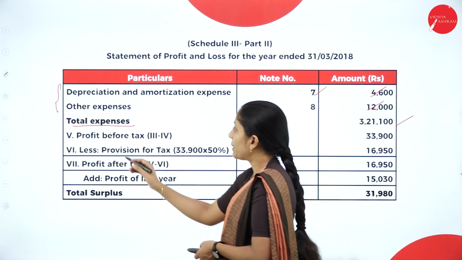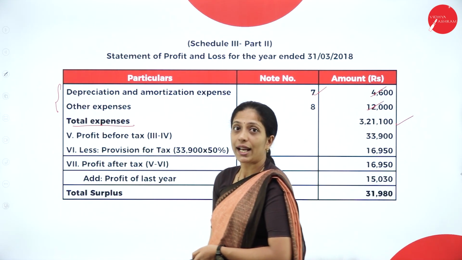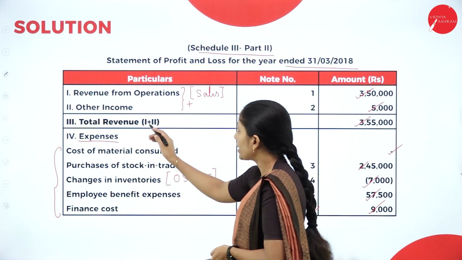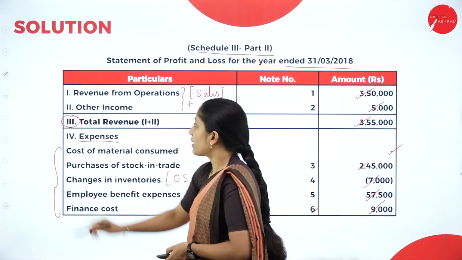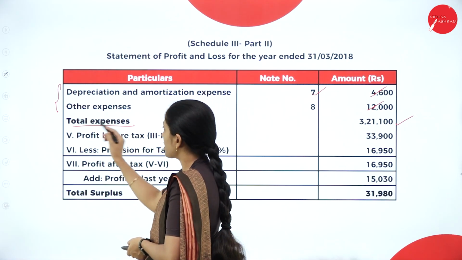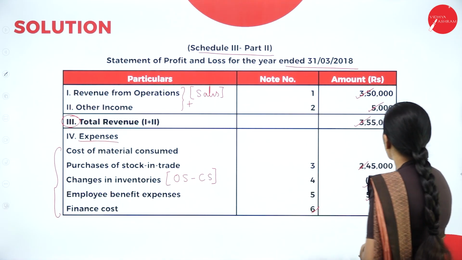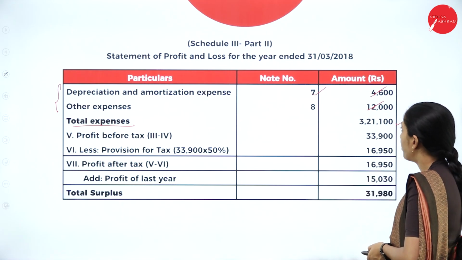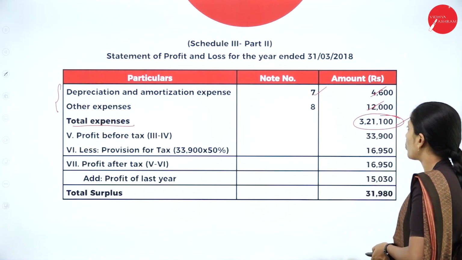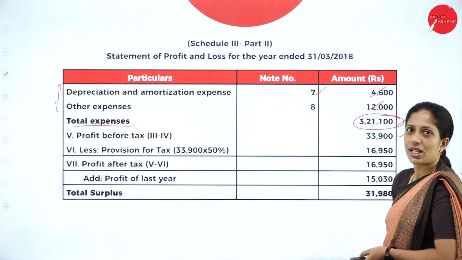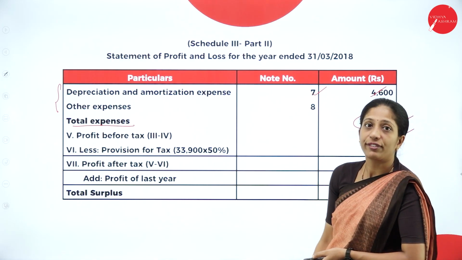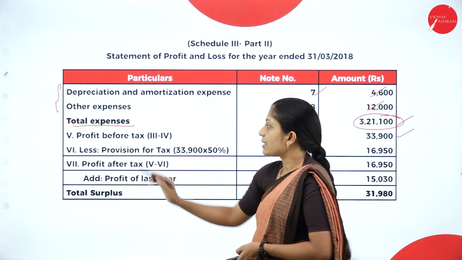Next, the fifth one will be profit before tax. How do you get profit before tax? That is total revenue 3 minus total expenses 4, that is 3 minus 4. Total revenue was 3,55,000 minus 3,21,100. You'll get 33,900. So what is this? Profit before tax.